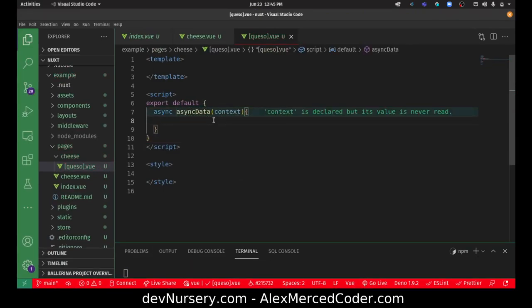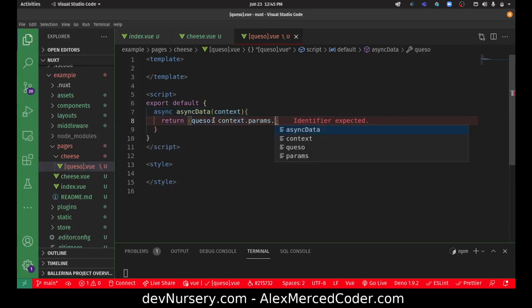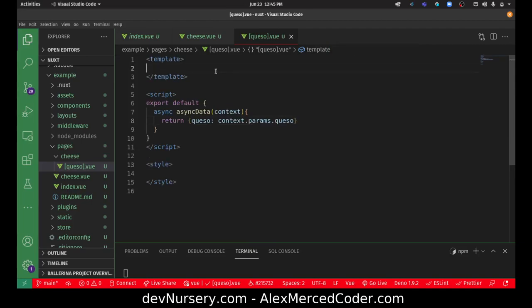And so basically, I'll just keep it simple. I'll return, and then we're just going to say ID or queso equals context.params.queso. Okay, and then let's try to interpolate that. H1. And let's see if I can do that. Queso.